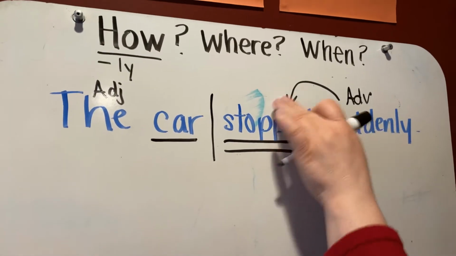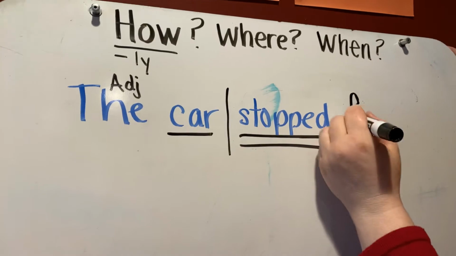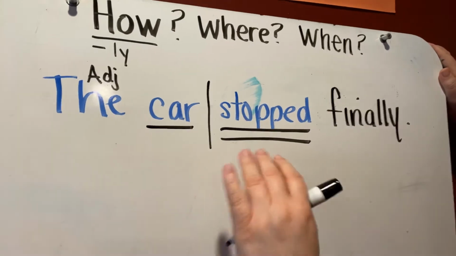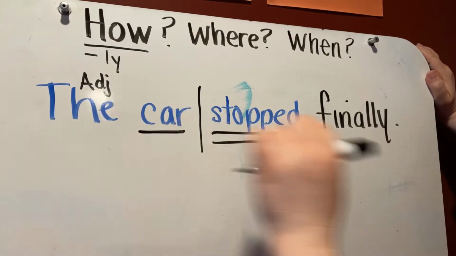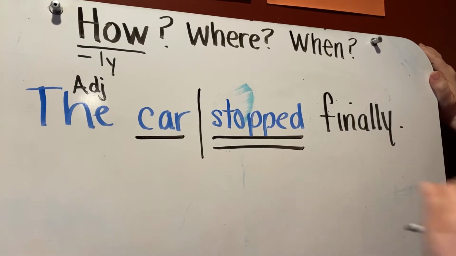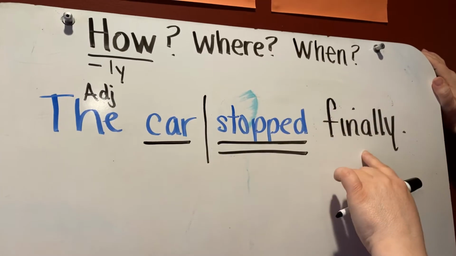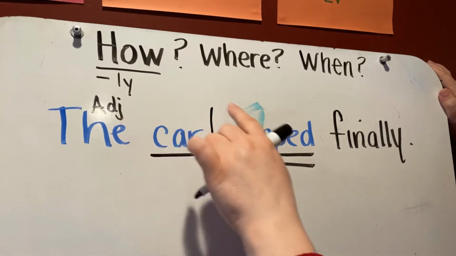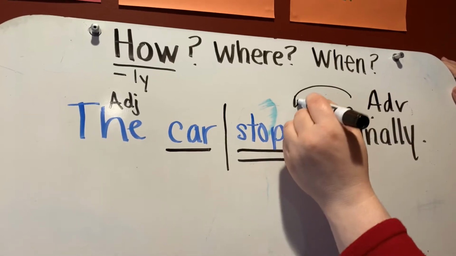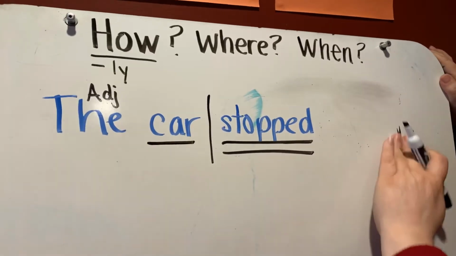Okay? Let me change this for a second. Let's try this one. The car stopped finally. Now all of this is still the same. Let's check and see if finally is an adverb. The car stopped when? Finally. No. Where? No. The car stopped how? Yes. Ending in ly, adverb describing stopped, our verb.